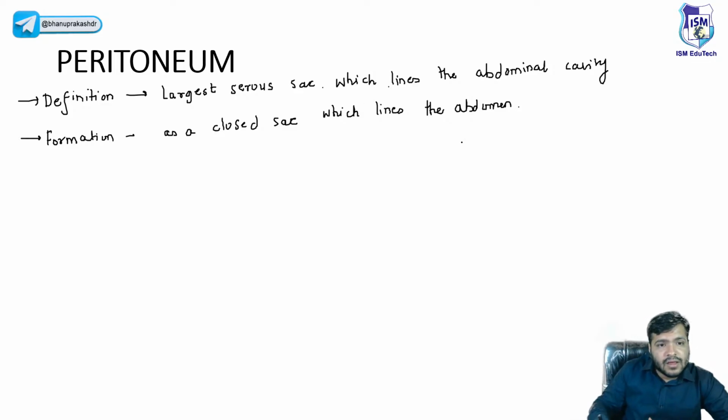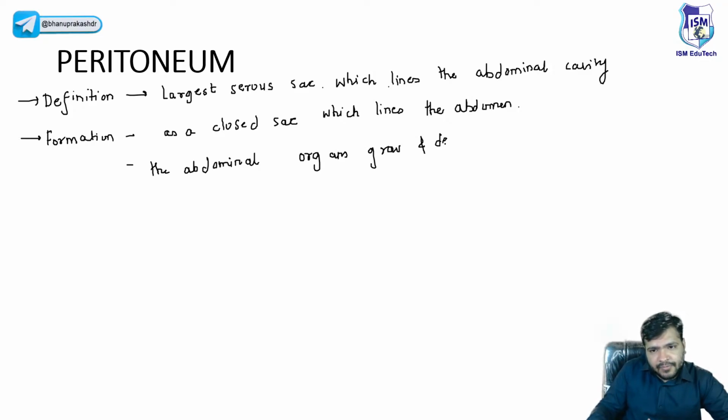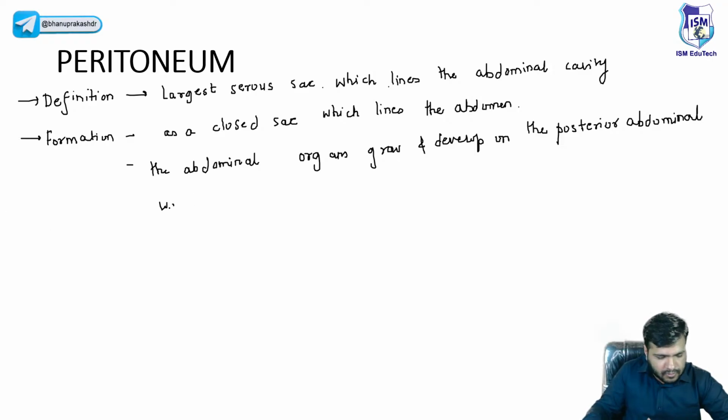Now, the abdominal organs grow and develop on the posterior abdominal wall, outside this cavity,